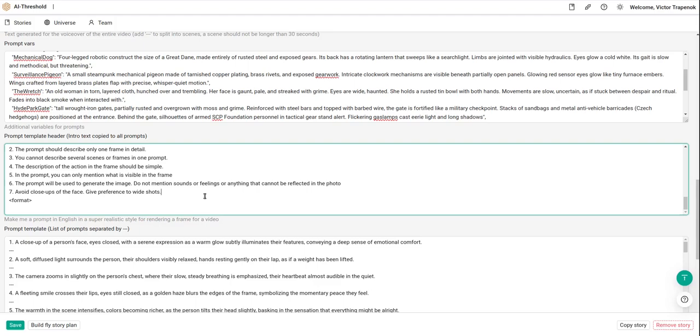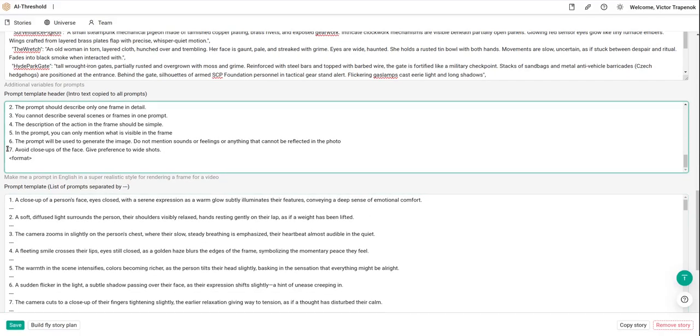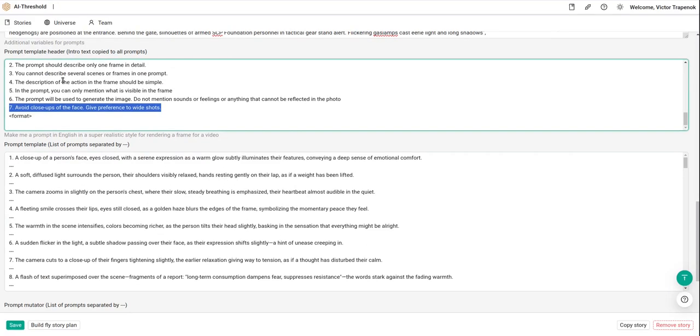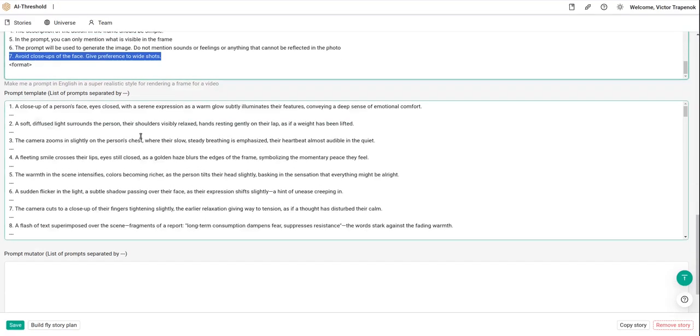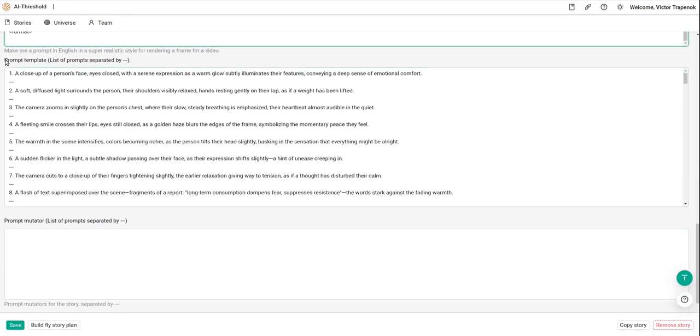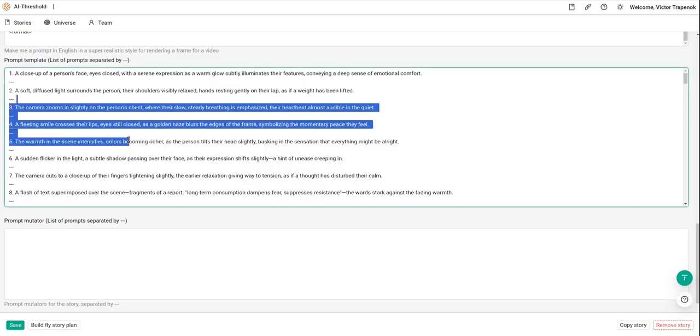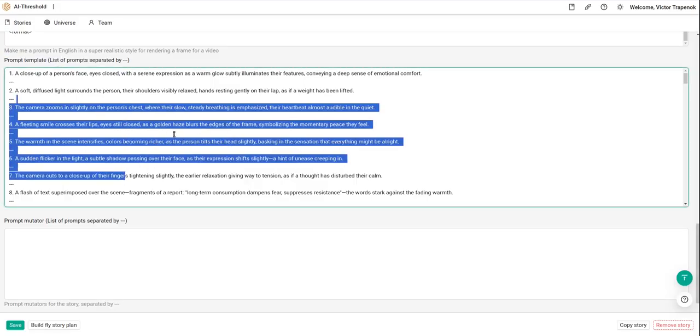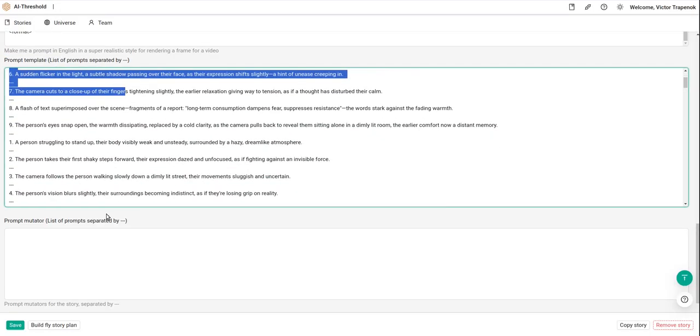I get faces every time, a little bit different faces, but it's possible to solve later. I will describe later how to solve the problem with faces. Okay, this is the prompt templates. The field will be generated. I did not type it.